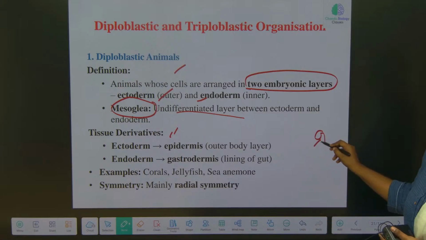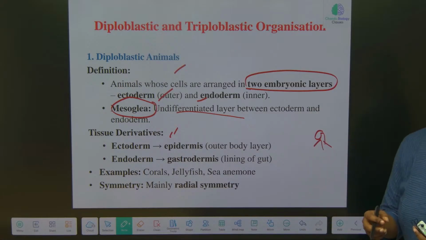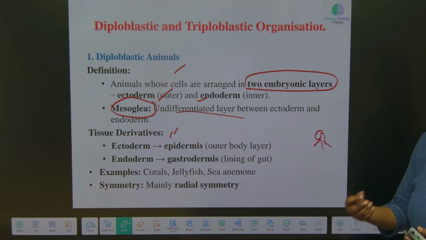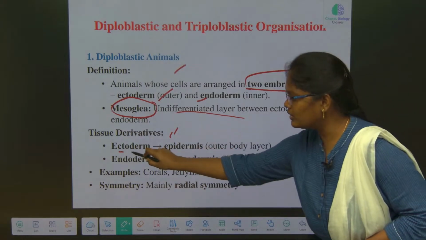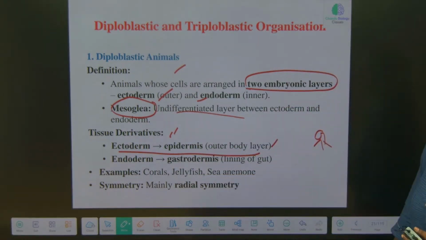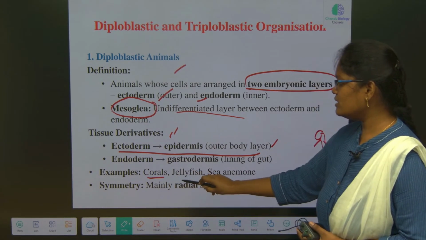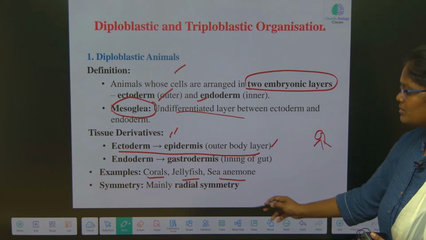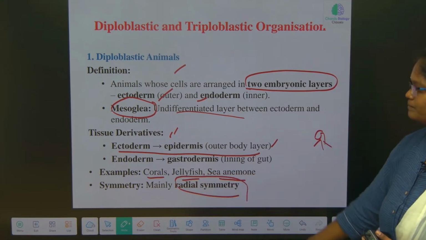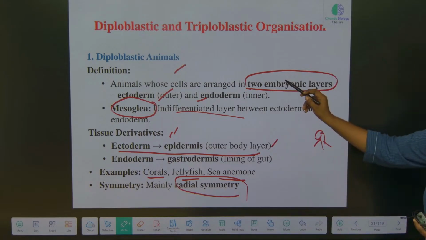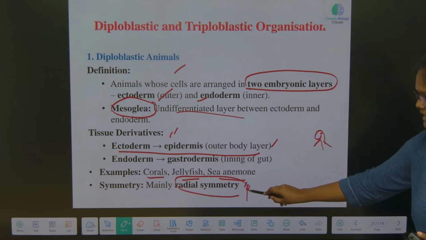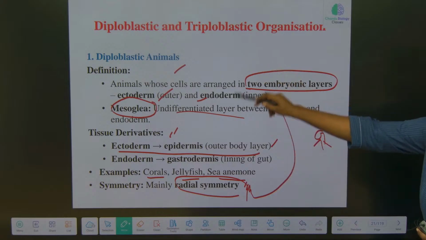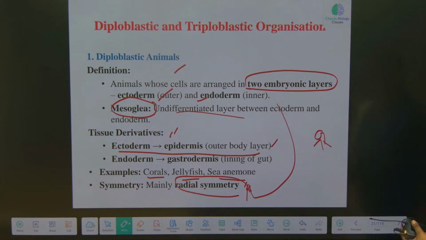So what is the point of having these three layers? In each layer, different organs arise. The nervous system is originating from the ectoderm, the outer body layer. The inner gut arises from the endoderm. Examples are corals, jellyfish, sea anemones, with radial symmetry. Clear? Those organisms which have radial symmetry are diploblastic animals.